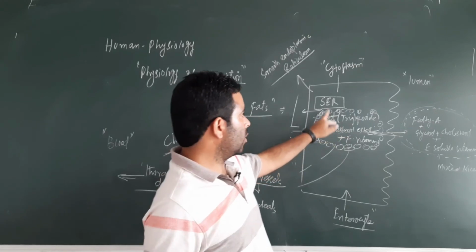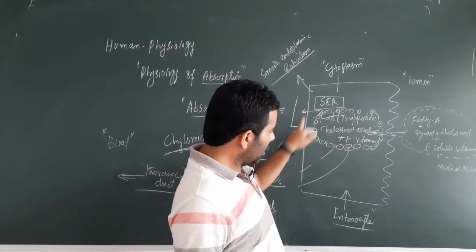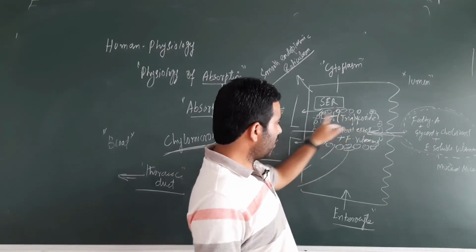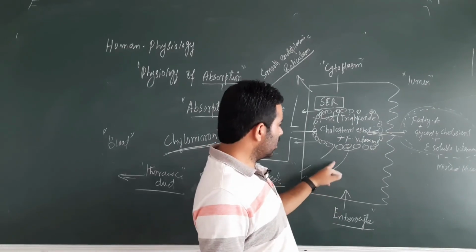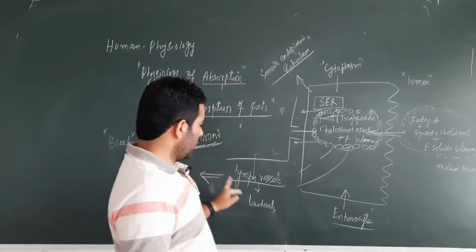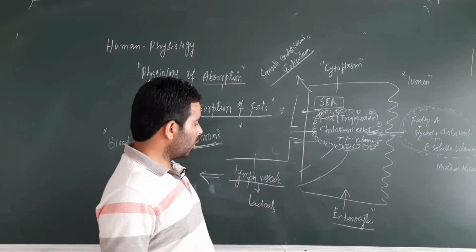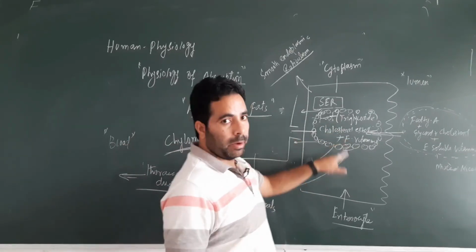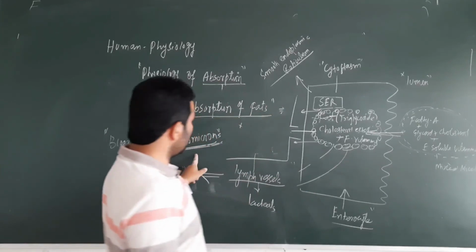That reesterification occurs in the SER, and finally this reesterified lipid is packed in the Golgi body by the apolipoproteins and phospholipids, which are the secretions of the Golgi body, and the new structure so formed is known as chylomicron.